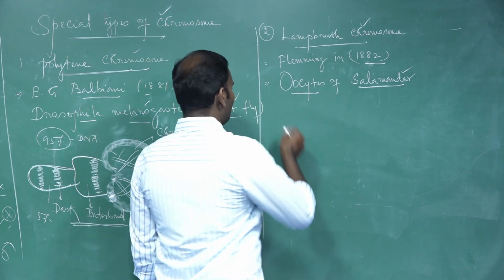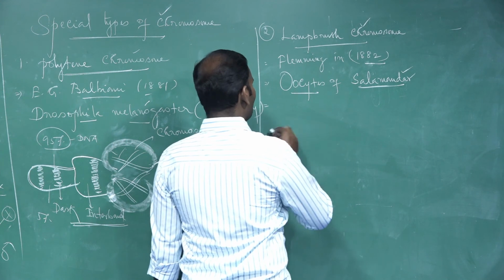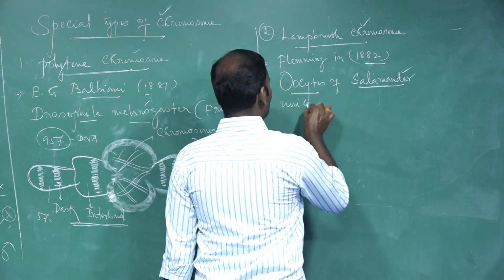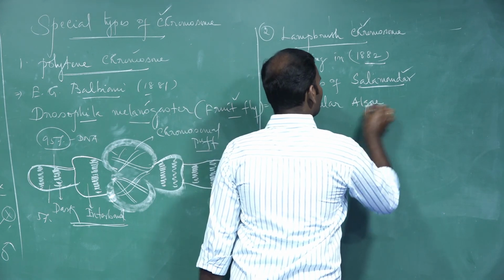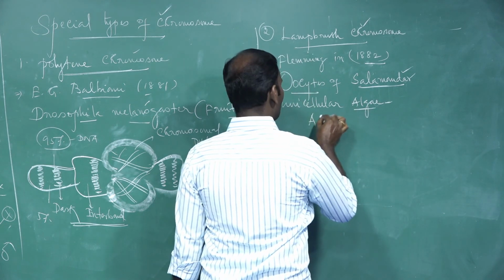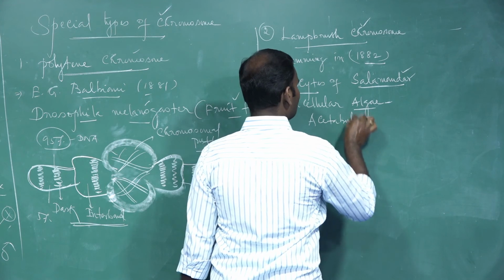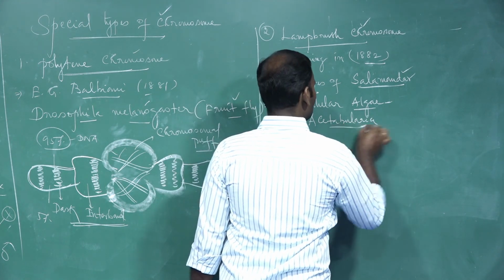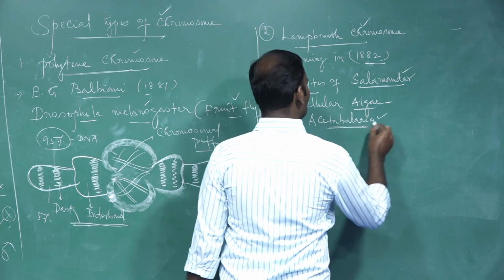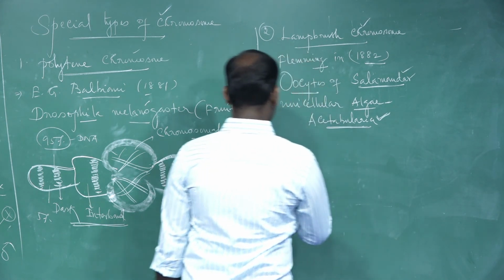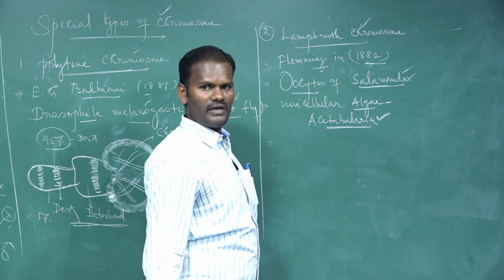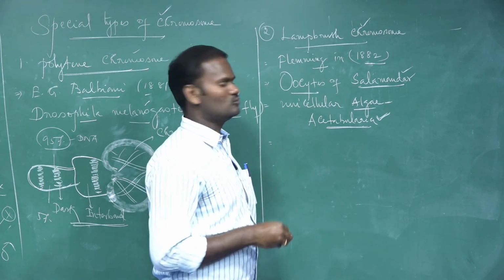In addition to that, the large nucleus of a unicellular alga called Acetabularia was observed by Fleming, and it looks like a brush-like structure. Hence, it is also called lampbrush chromosome.